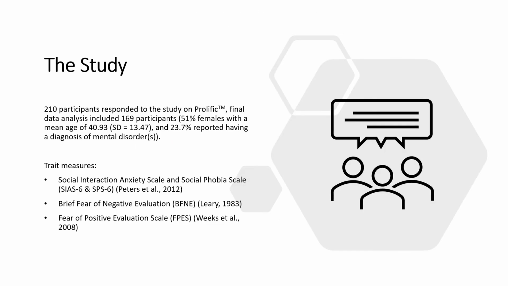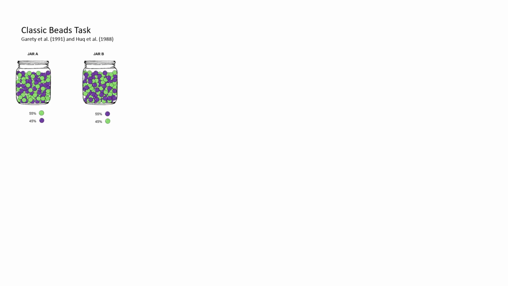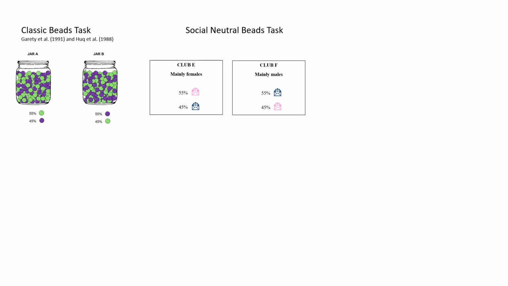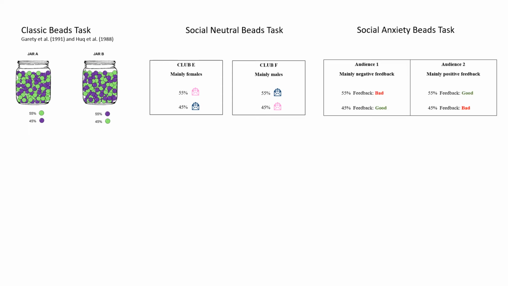The final data analysis included 169 participants after excluding people who failed attention and understanding checks. They completed a few measurement scales assessing various trait variables, but today we will focus on social anxiety and fears of evaluation. Participants also completed 3 versions of the BITS task: the classic BITS task that involved seeing colored bits, the social neutral BITS task which involved responding to non-threat related social information such as gender information, and the social anxiety BITS task which involved seeing socially salient information that indicates good or bad performance.